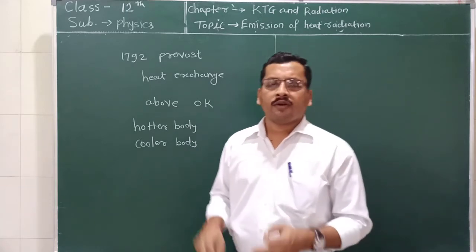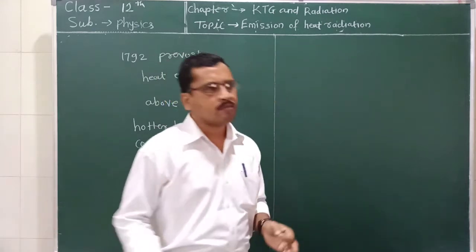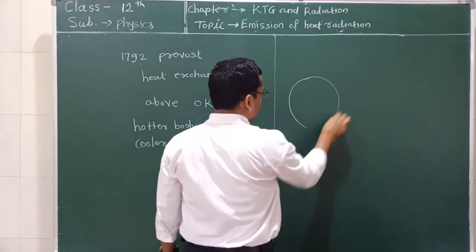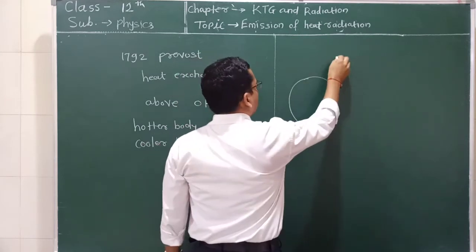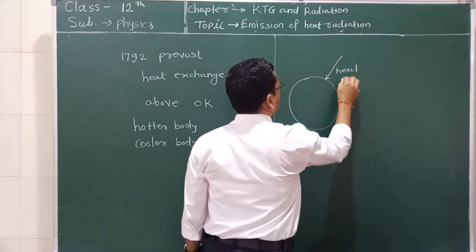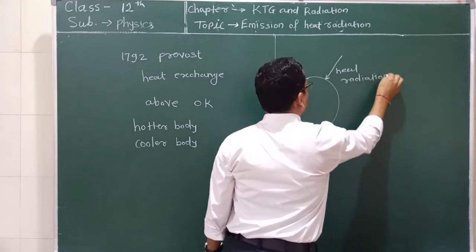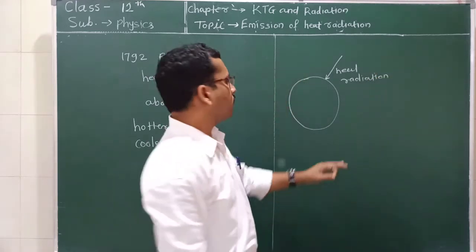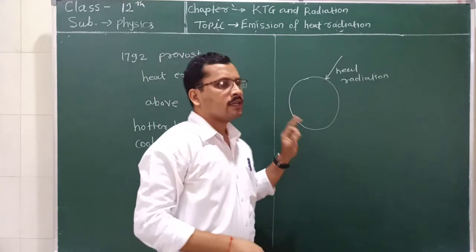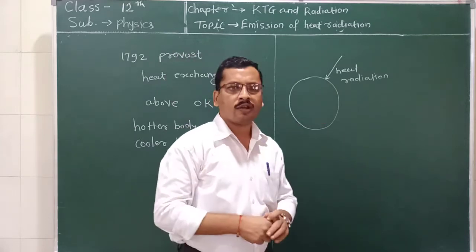Now, what happens when heat radiation falls on a body? For example, consider a body of any shape. The heat radiations are incident on it. It also depends upon what type of body this is. If this body is a good absorber, then it will absorb most of the radiation incident on it.